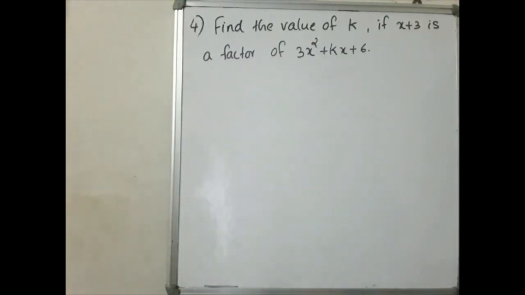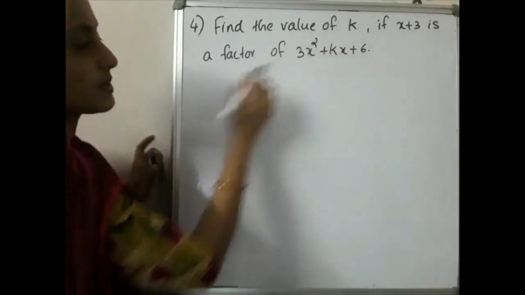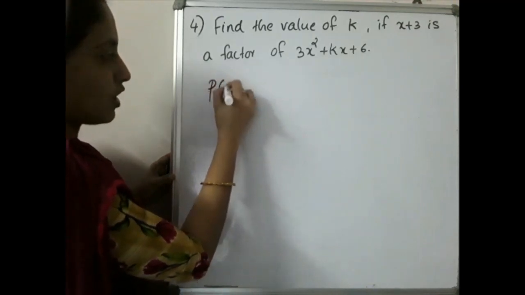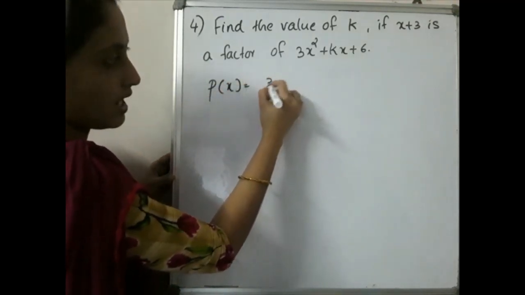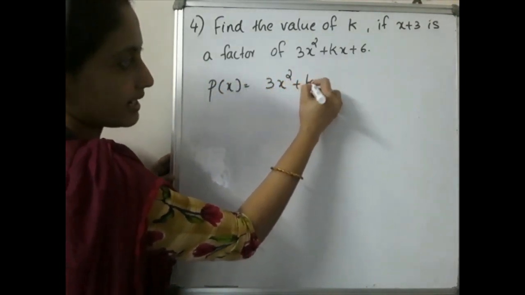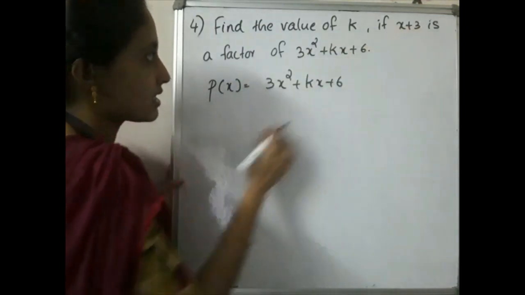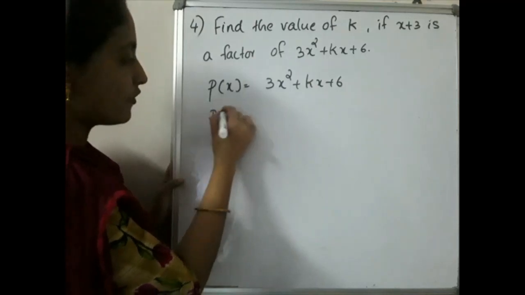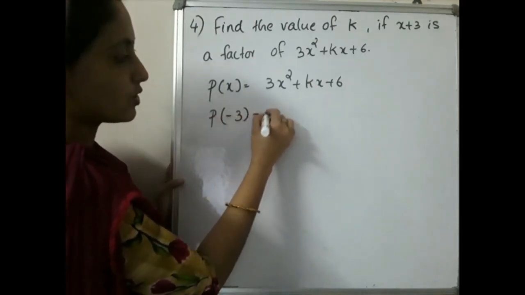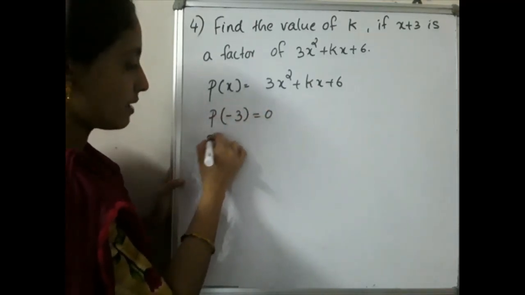Next question is find the value of k if x plus 3 is a factor of this polynomial. So what can we write? P of x will be equal to our polynomial 3x square plus kx plus 6. Then x plus 3 is a factor. That means p of minus 3 will be equal to 0. Then you have to find p of minus 3.